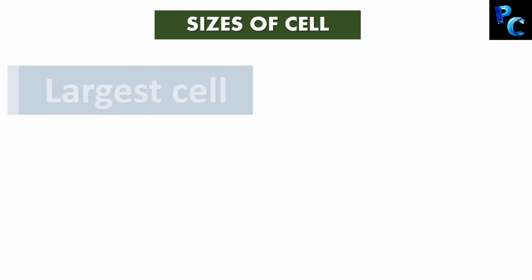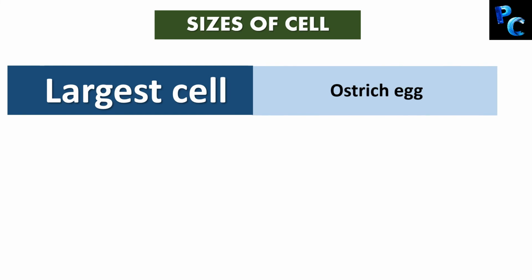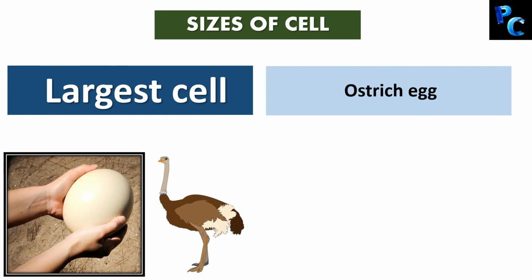And have you any idea about the largest cell? They are the ostrich eggs. See how big they are. A person is holding in the hand a big egg. That is the size of an ostrich egg. It is about 15 to 18 centimeter. So you can understand the smallest cell is in micrometers and the largest cell is in centimeters.